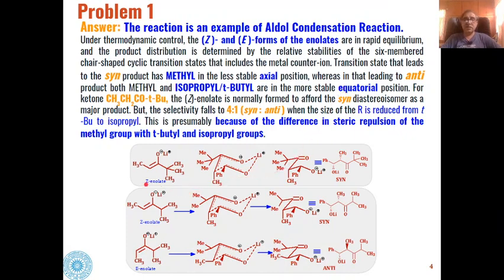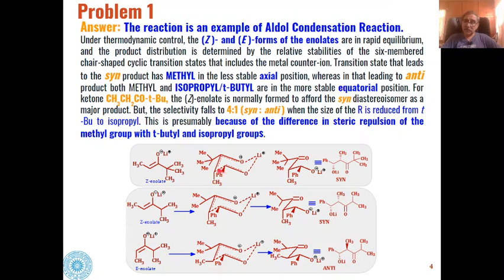For example, if we have this substrate where this group is a tertiary butyl group, in this case only Z enolate is formed, and in this Z enolate the tertiary butyl group is in equatorial position, and this methyl group present over here is in axial position.